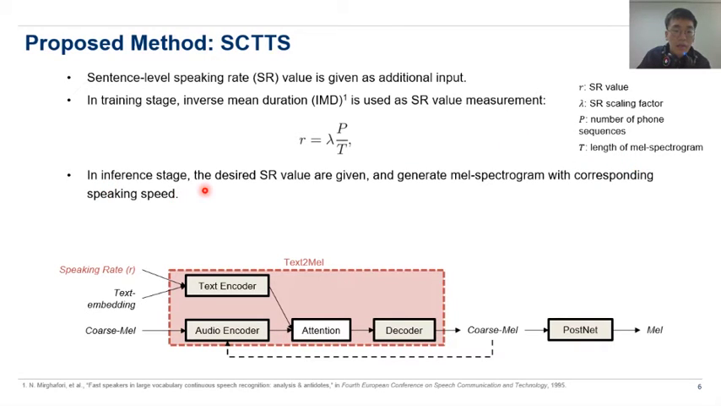And in the inference stage, the desired SR value is given and the mel spectrogram is generated with the corresponding speaking speed. As you can see, the SCTTS does not require any pre-trained models and can be trained in an end-to-end manner because the SR value can be simply calculated during the training stage.